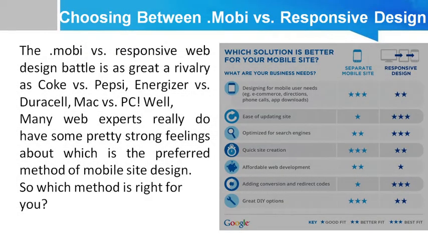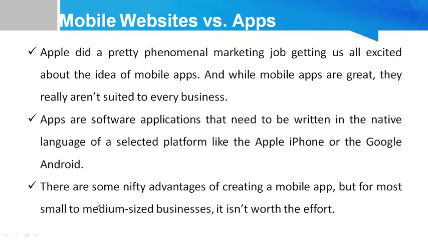Now let's discuss what is mobile app. Basically, mobile app is first launched by the Apple, and Apple did a pretty phenomenal marketing job that getting us all excited about the idea of the mobile apps. And while mobile apps are the great, they really aren't suited for the every business. Apps are the software applications that need to be written in a native language. For example, if you develop an app for the Android application, then you can use Android, and for iPhone, you have to use a language related to iPhone.